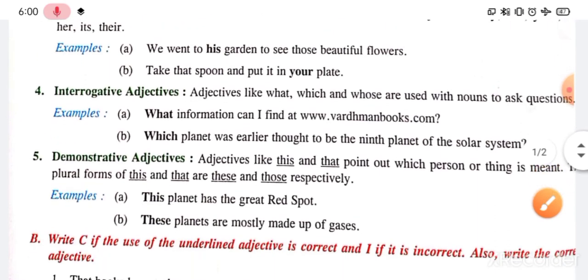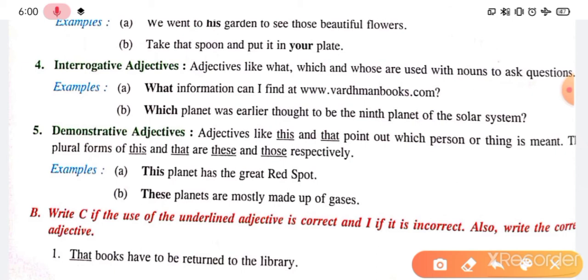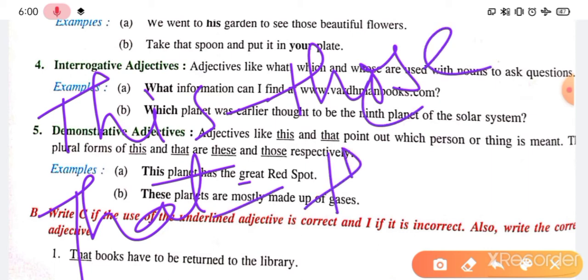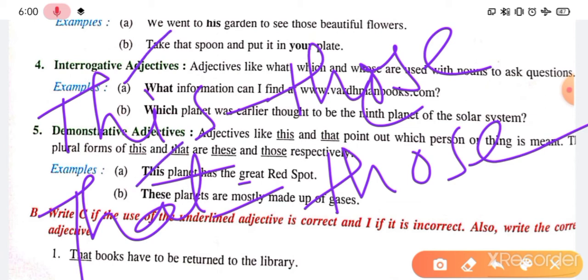So next is demonstrative adjective. Very easy. Demonstrative adjective, guys, see, adjectives like this and that, we have two words. They point out which person or thing is meant. The plural form of this, that is these and those. Simple. That means in English we have two demonstrative words, this and that, and its plural is these, and its plural is those. So only this and that, but generally we say this, that, these, those, right? Four, but mainly they are only two, this and that, and these are the demonstrative words in English.